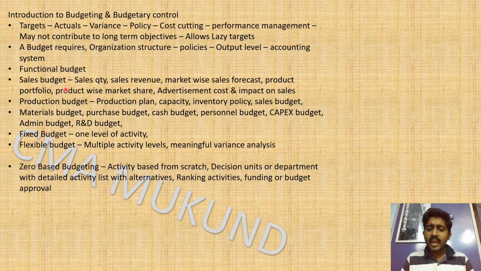So what do they have? They have the forecasted sales quantity. Next year, this will be my sales quantity. Sales quantity multiplied by the selling price will give you the revenue. So this is my forecasted sales revenue for the next financial year.